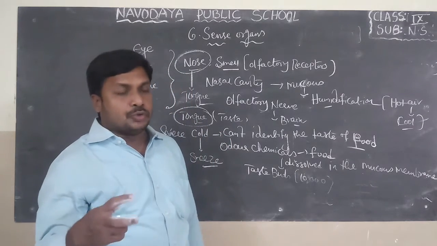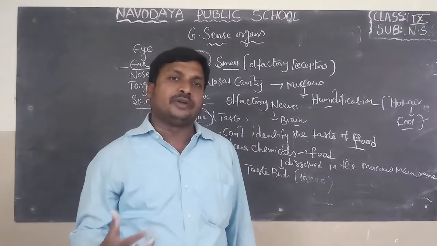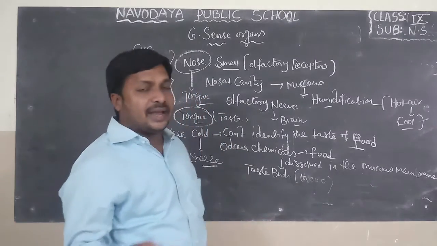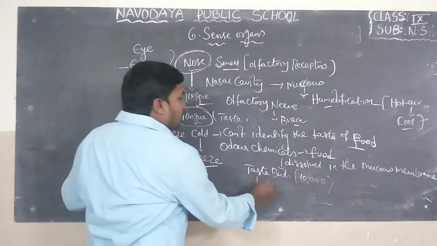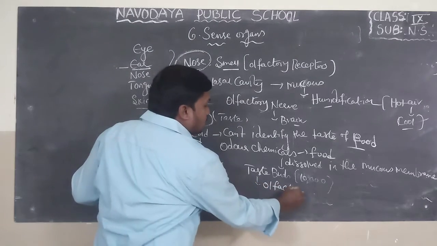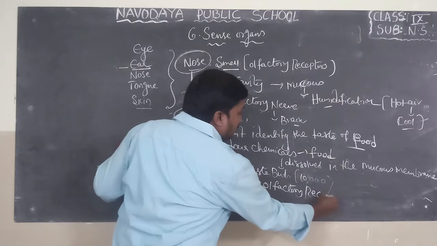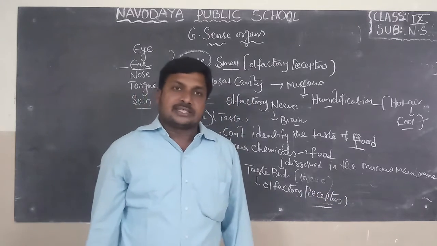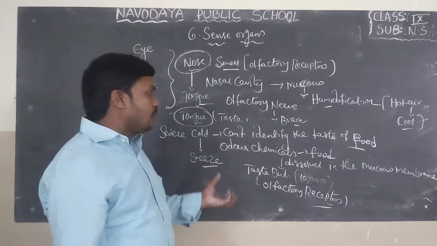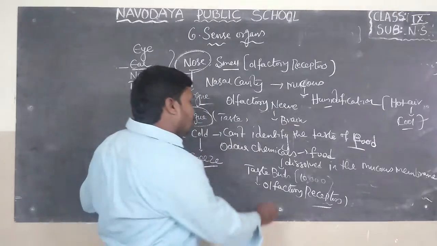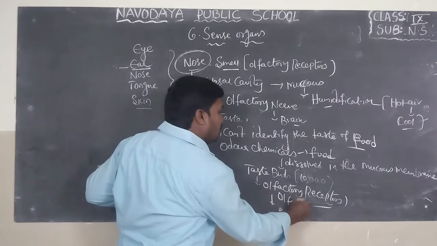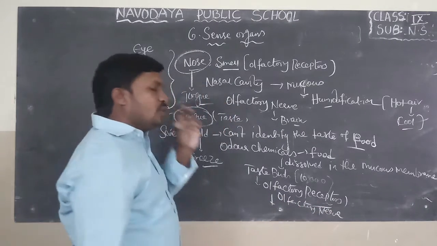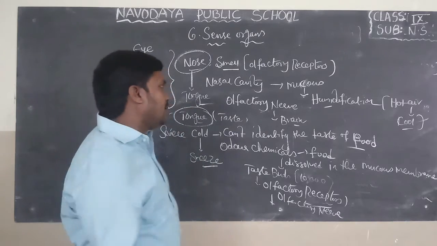When food is chewed and mixes with water to form liquid form, and the liquid form of food enters into the taste buds, at the entrance of the taste bud we can find the receptor. This receptor receives that information and sends it to the brain through a nerve. Like this, we can feel the taste of the food material.